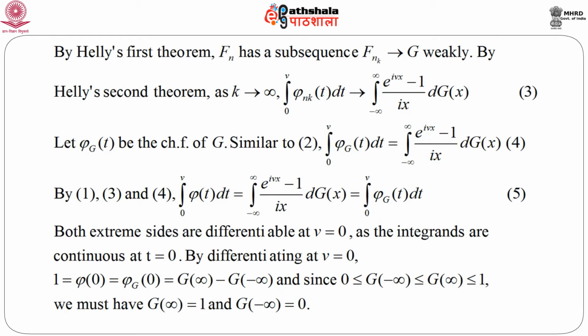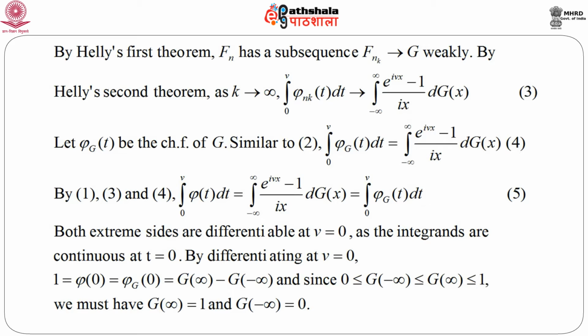By Helly's first theorem, f n has a subsequence f n k which converges to g weakly, that means in distribution. And again by Helly's second theorem, as k goes to infinity, we can think that the integral from 0 to v of phi n k t dt converges to the integral of (e to the power i v x minus 1) by i x d g x. So, Helly's second theorem states that this should be with respect to the limiting distribution function, g x.